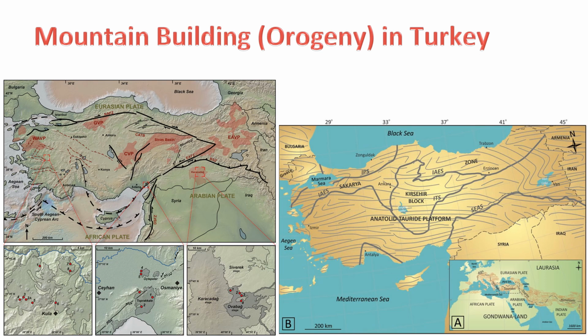3. Taurus Mountains. The Taurus Mountains, running parallel to the southern coast of Turkey, are associated with the collision between the African and Eurasian plates. The convergence and crustal deformation in this region have led to the uplift of the Taurus Mountains.